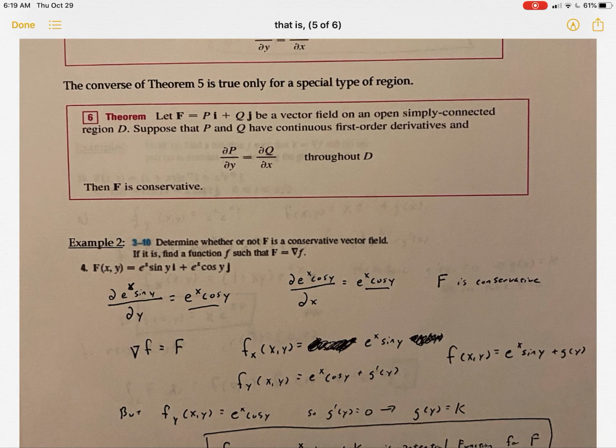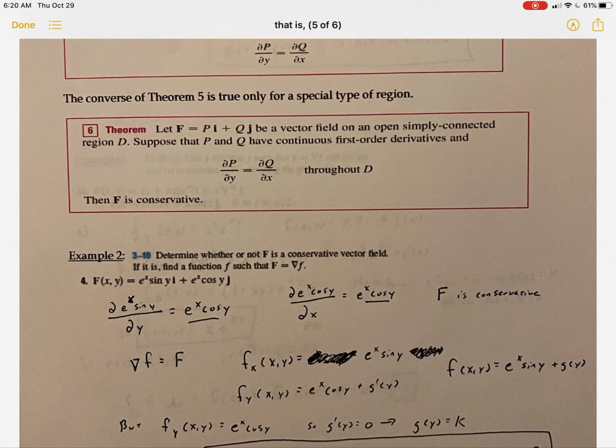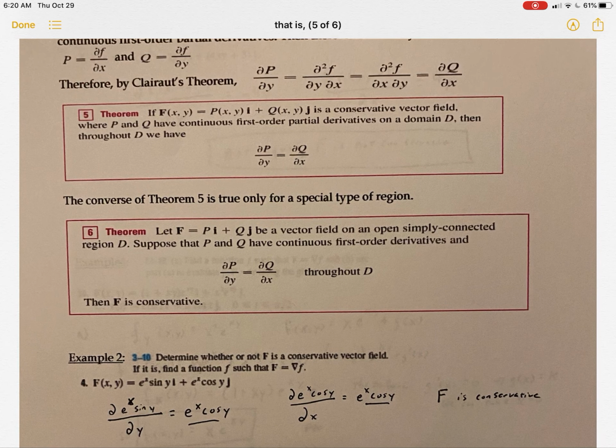So if we wanted to do the converse, let F equal Pi plus Qj be a vector field on an open, simply connected region D. Suppose that P and Q have continuous first order derivatives, and the partial of P with respect to y is equal to the partial of Q with respect to x throughout D. Then F is going to be conservative.